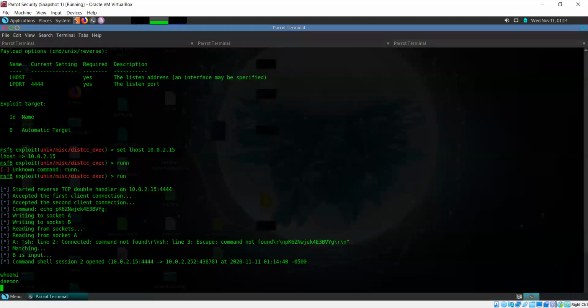Let's see who we are in this case. Okay, we are daemon. Now in this case, we are not root. We are another service. But the thing is, we have also been able to hack the system using this technique. Okay, this was another way to do this.